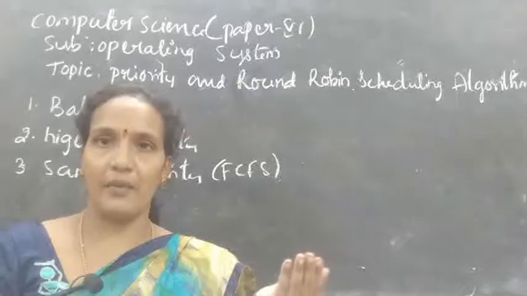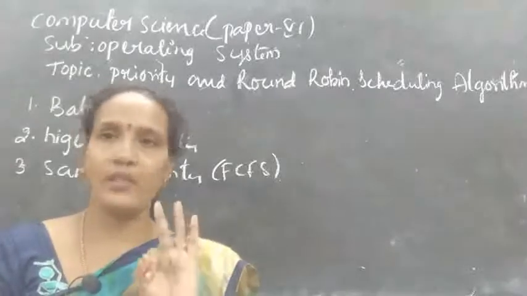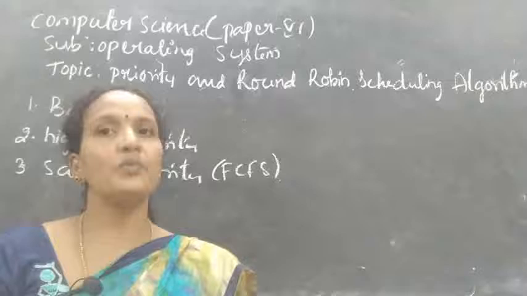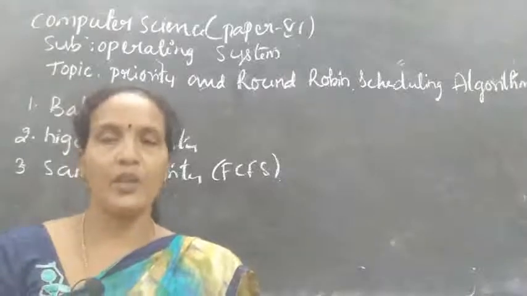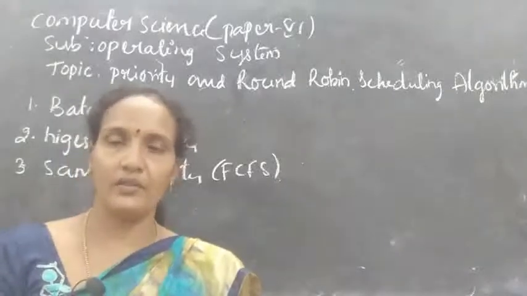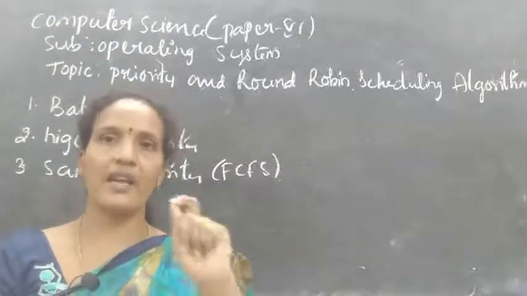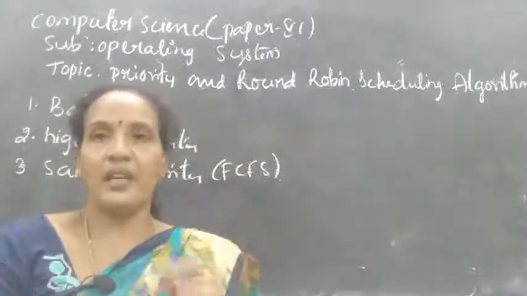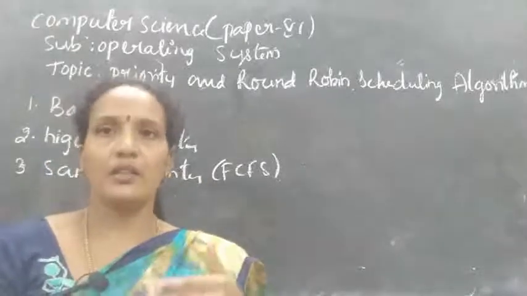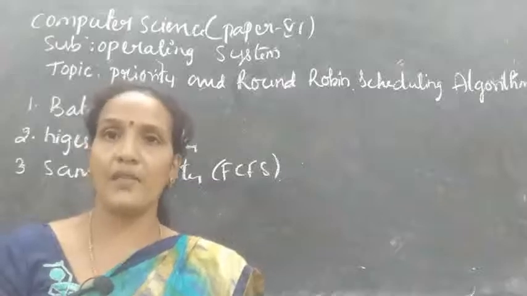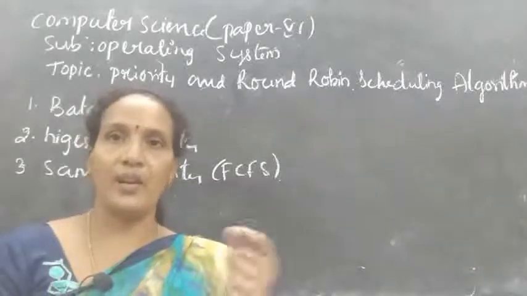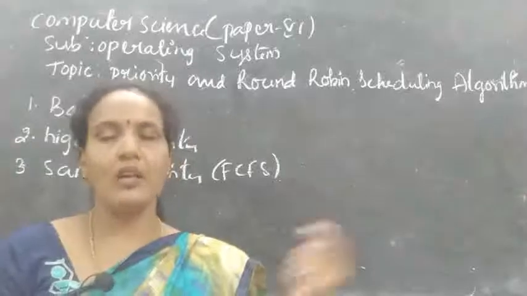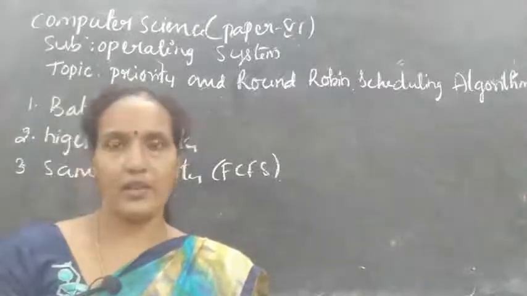So compared to the previous example, what extra we are adding: the first is the process ID, the second is the execution time, and the third is the priority. One extra column will be added. In priority, we give the priority as an integer. The process which has more priority will have a number like 1, 2, 3. Based on that sequence, in ascending order, the processes will be executed.